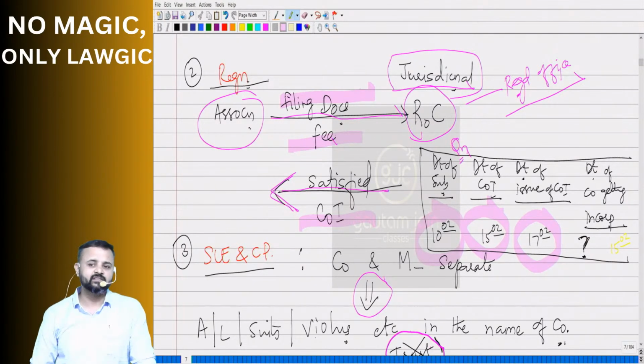Now you need to answer, when did the company get incorporated? Is it on 10th? Is it on 15th? Is it on 17th? Please raise your hand if your answer is 10th of Feb. Please raise your hand if your answer is 15th of Feb. Please raise your hand if your answer is 17th of Feb. 17th. What about you, ma'am? No. Behind. 15th. Then you didn't raise your hand.